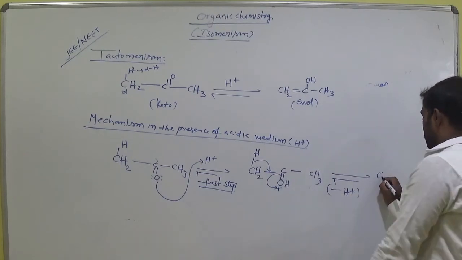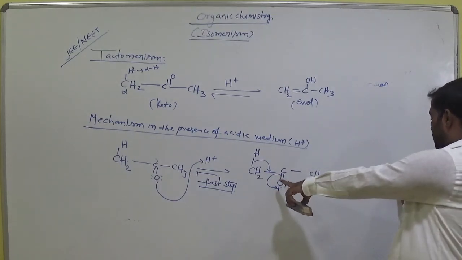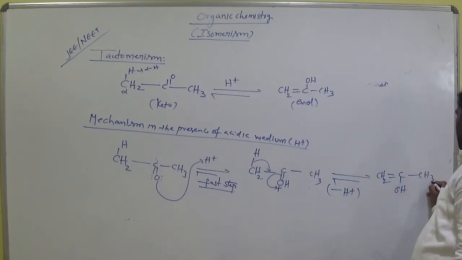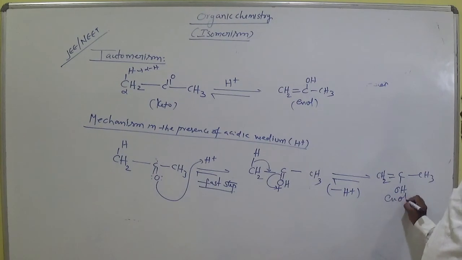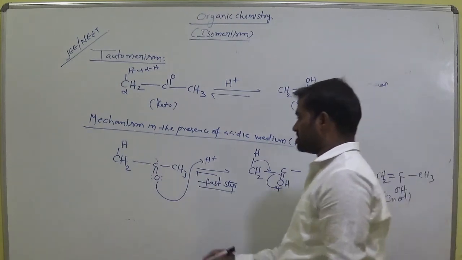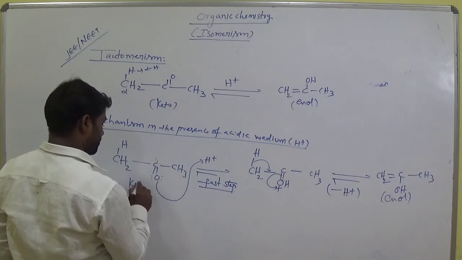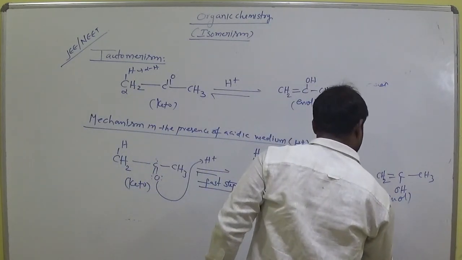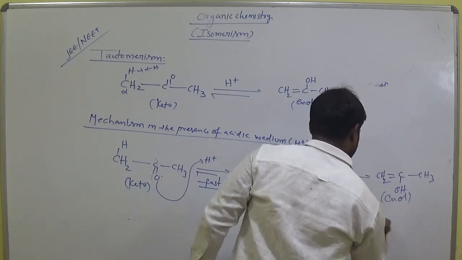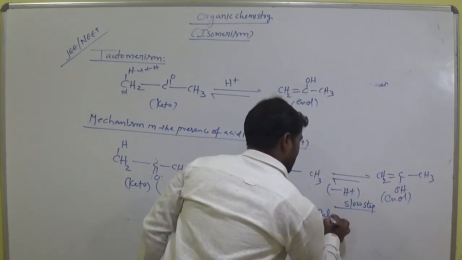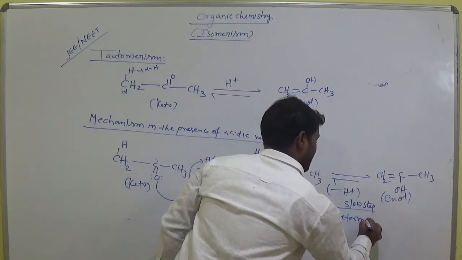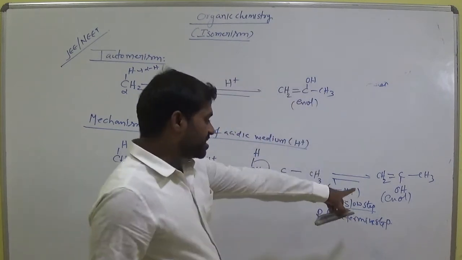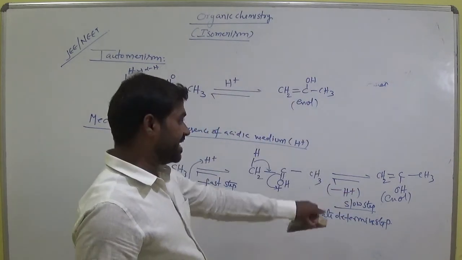So the remaining one is CH2 double bond C, OH, CH3. Enol form, am I right? This is the enol form. What about the keto form? This is the fast step, this is the slow step. Slow step means rate determining step. So formation of enol is called the rate determining step.